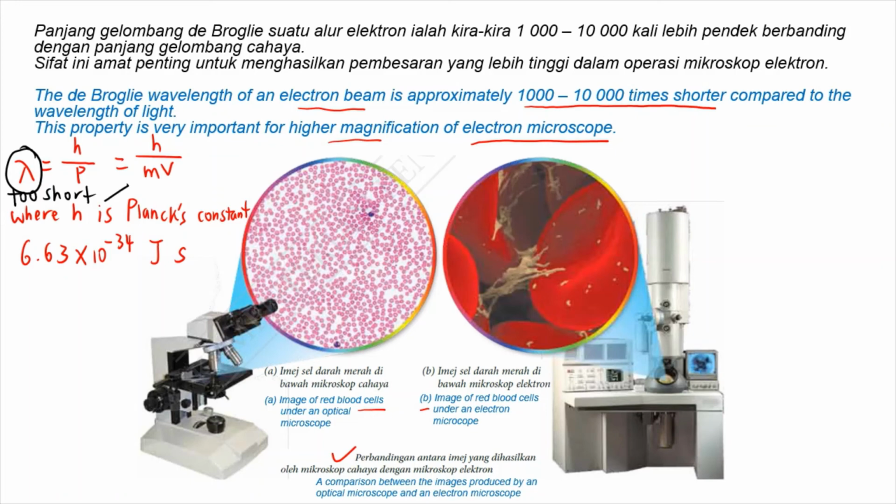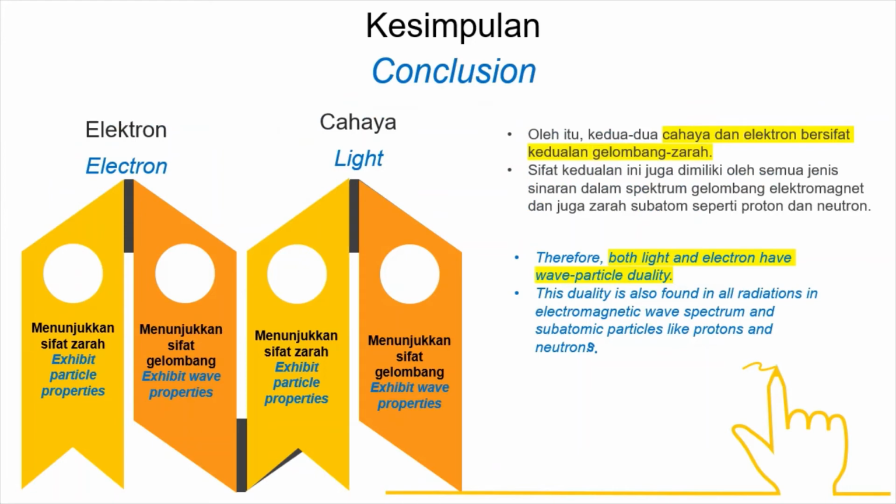So obviously, by using the electron microscope, we can see a higher magnification of the image for red blood cells. From all that we learned just now, we know that electrons exhibit particle properties and wave properties. Same goes to light. It exhibits particle properties and also wave properties. Therefore, we say that both light and electron have wave-particle duality. This duality is also found in all radiations, in the electromagnetic wave spectrum and also subatomic particles like protons and neutrons.